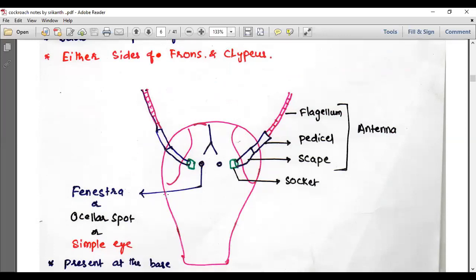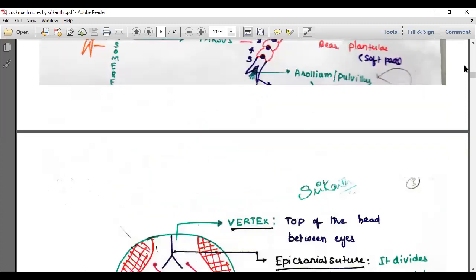So what did you learn today? You learned about the dorsal view of the head of the cockroach. We continue with the thorax and abdomen and the various other parts of the cockroach. It's a bigger chapter. The notes will be sent to you. Just look at the parts where I explained; don't go for an overview of the total topic here. We just learned the head today. We'll continue with the other parts of the cockroach tomorrow. Okay, thank you.